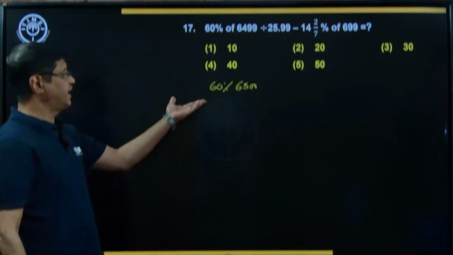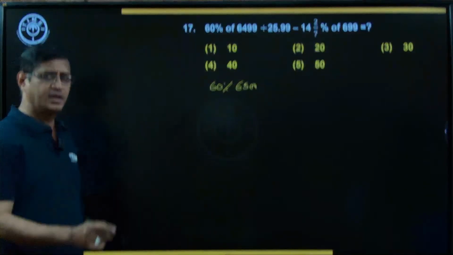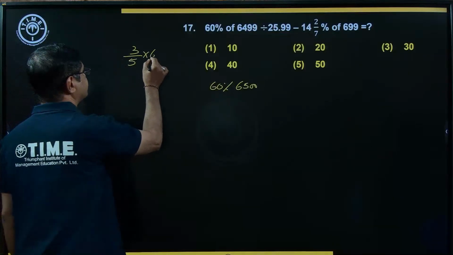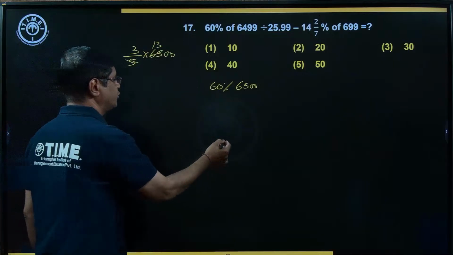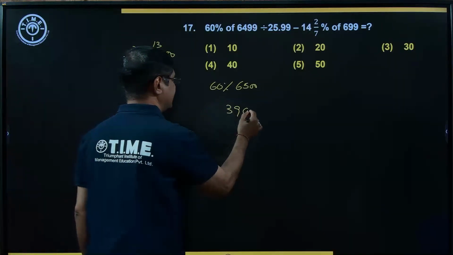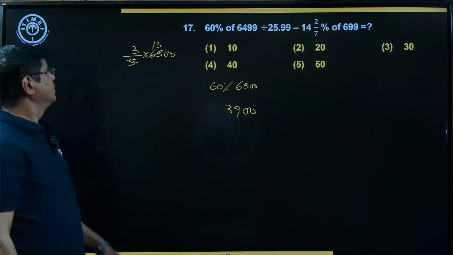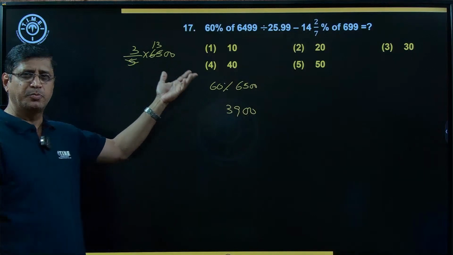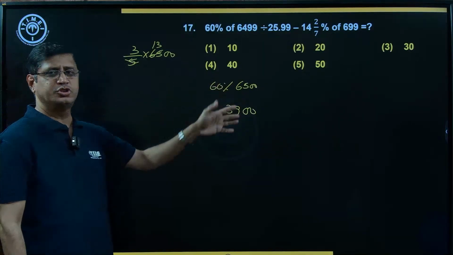Of course, 60 by 100 into 6,500, percentage and 0 get cancelled. That is one approach. 60% you can express as 3 by 5. Here it goes how many times? 13 times. The result is equal to 3,900. So either simplify by using the simplest form of the percentage, that is the reciprocal value, or 60 by 100 into 6,500.